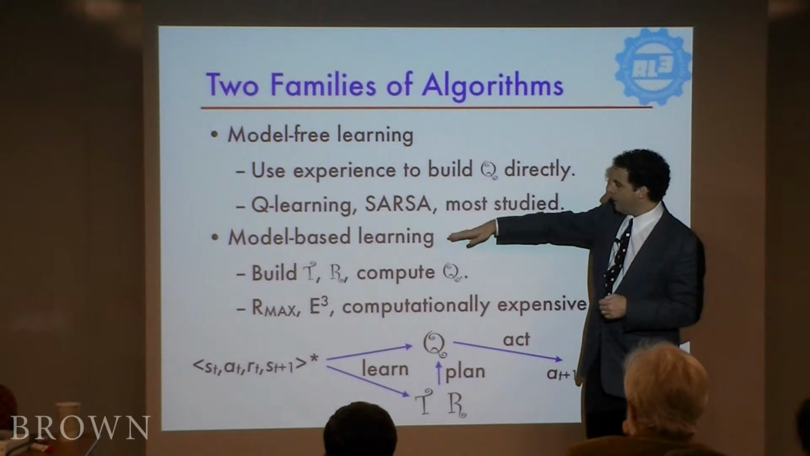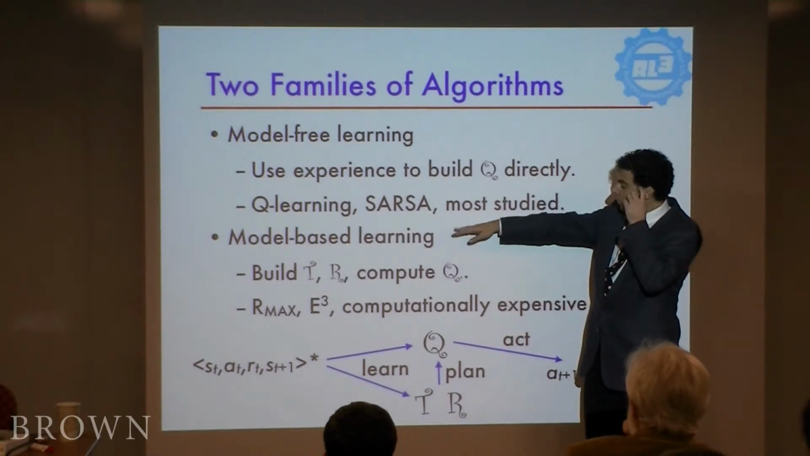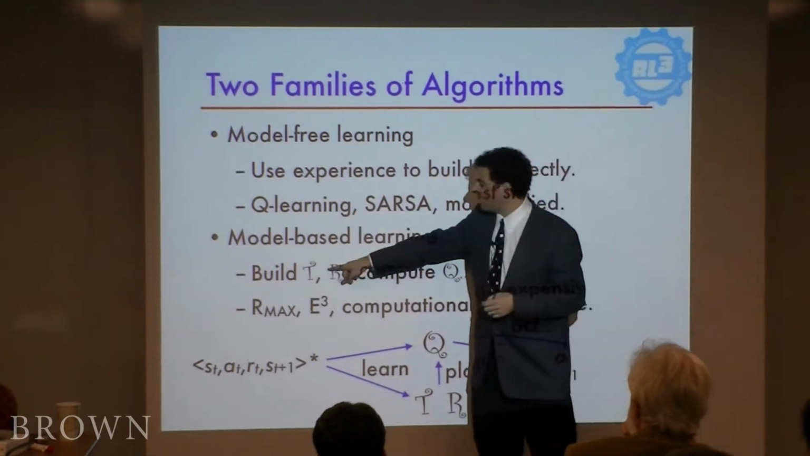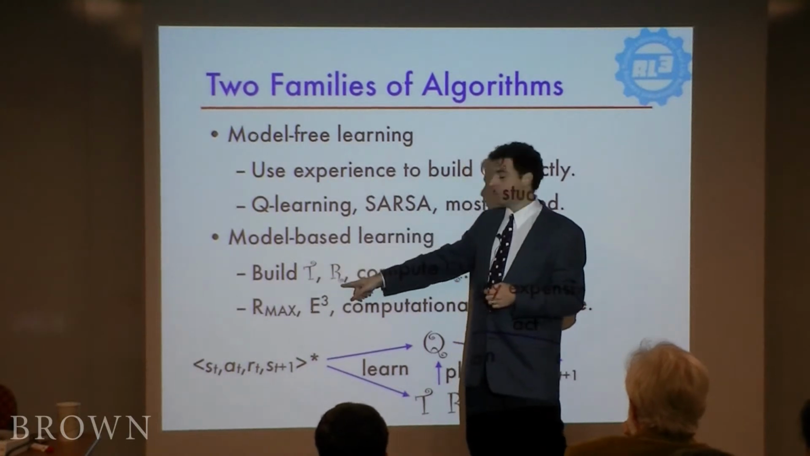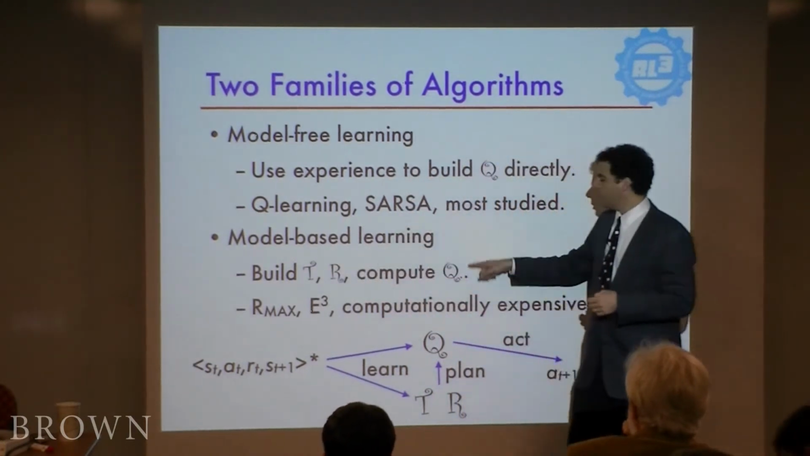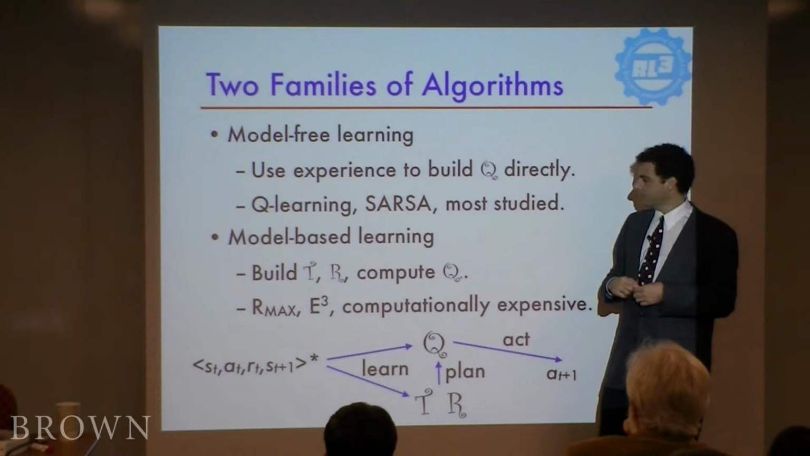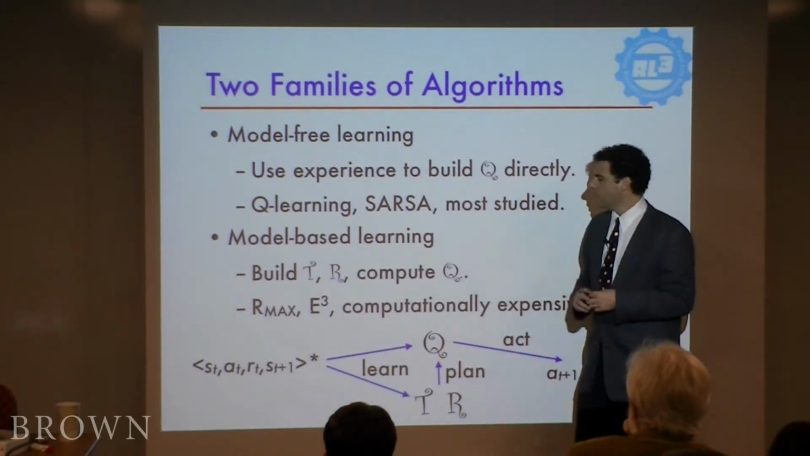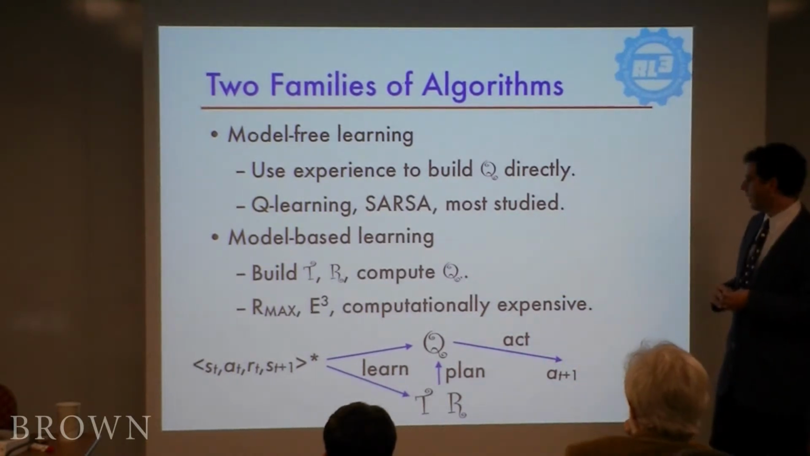Most of our work in our lab has been on model-based learning, and what that does is it uses its experience to actually estimate the transitions and rewards, and from that, it computes an estimate of the Q function. Okay? And there's a class of algorithms that have been shown to be effective in that setting.